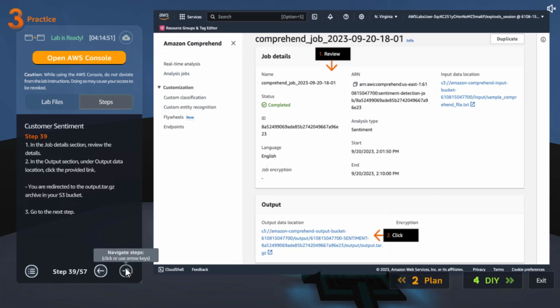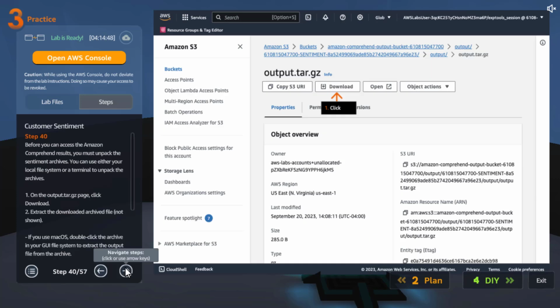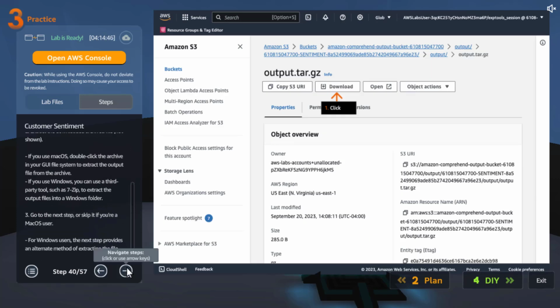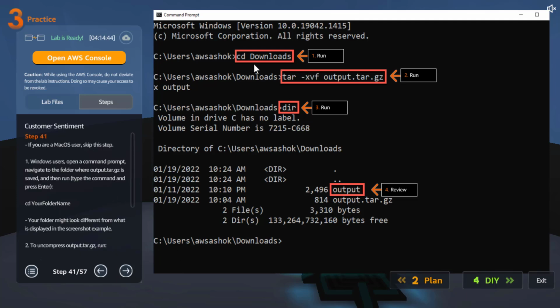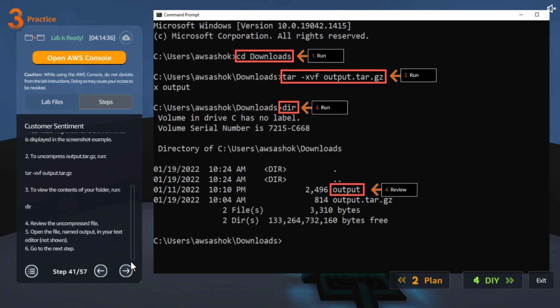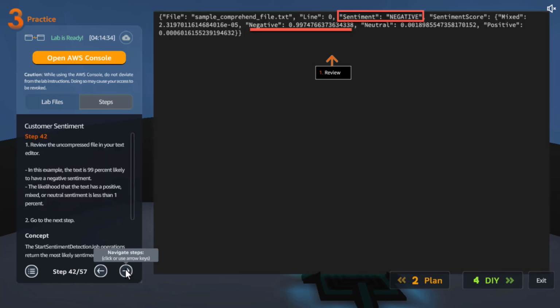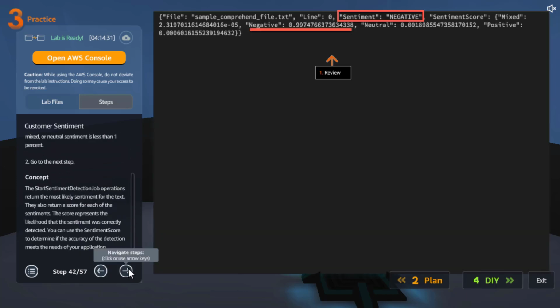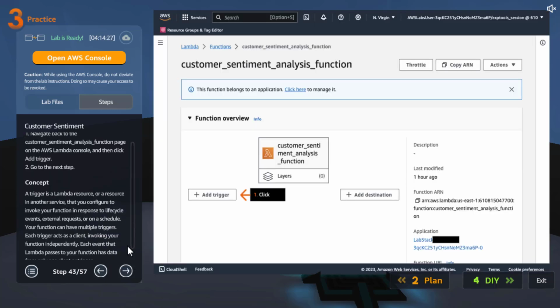Okay. Click on the output location. We can download it. And it will show you the result. Why are they showing it from here? We can totally go to S3 and look at it there. That's weird. Okay, it doesn't matter. Okay, negative sentiment it's showing.